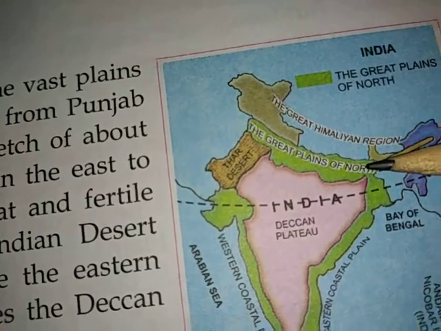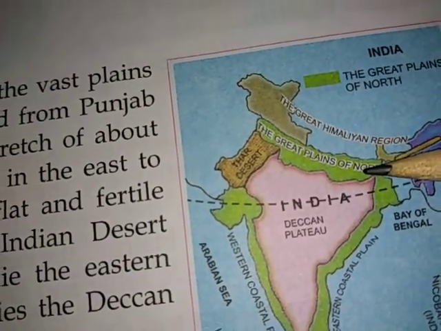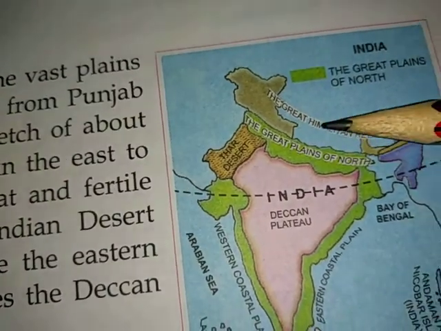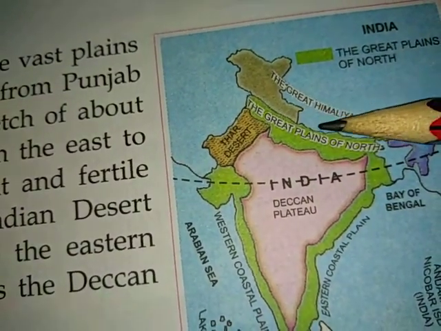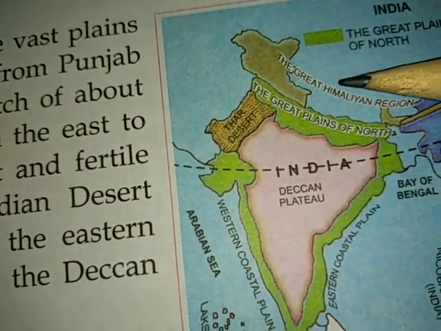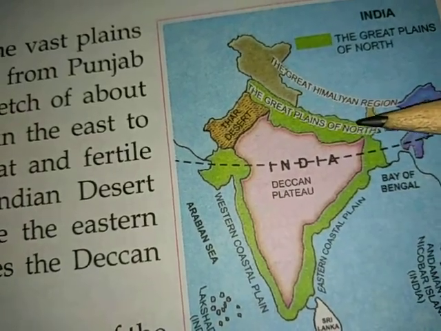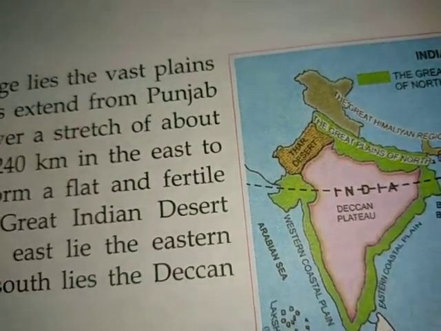In the last video, we talked about the Himalayan region or Himalayan mountain range, which is situated from here to here. These are the hilly areas, and after that, we have the Great Plains of the North. So, now let's read the chapter.